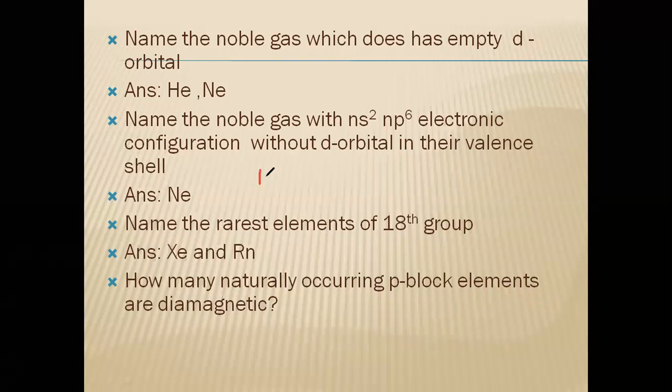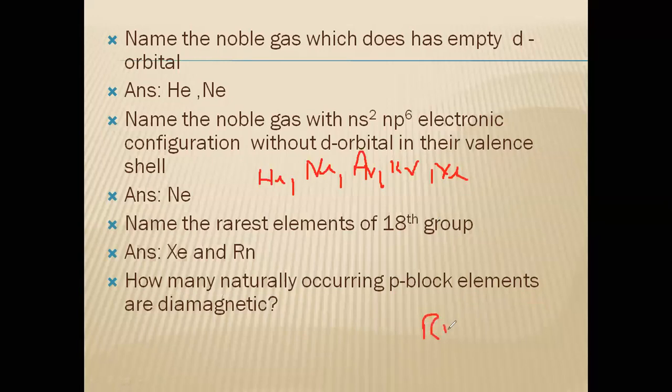So helium has that ns2, 1s2 configuration, then neon has 1s2 2s2 2p6 configuration, completely filled, then argon, krypton, xenon. These are all diamagnetic. Whether I have to include the radon? No. Why?